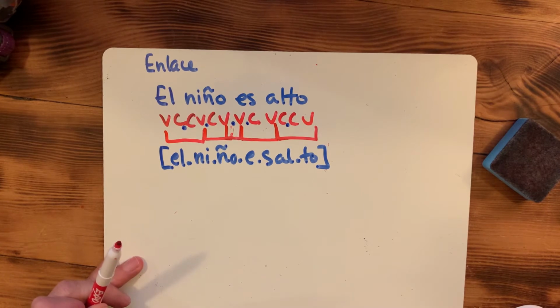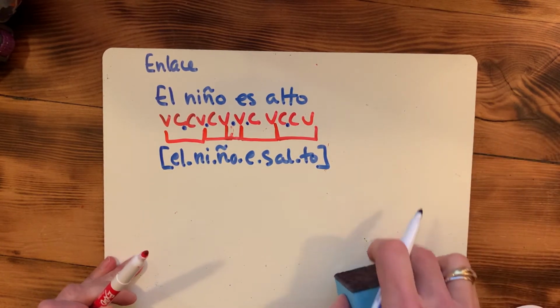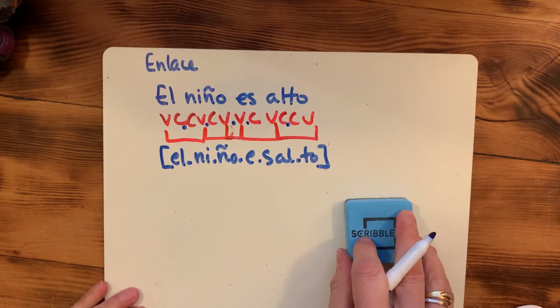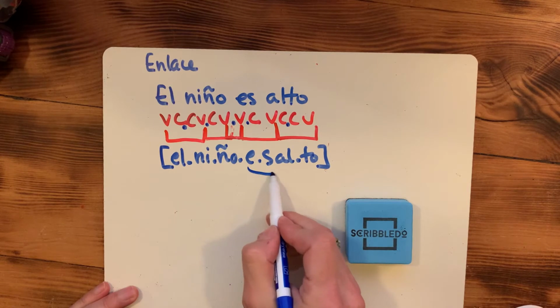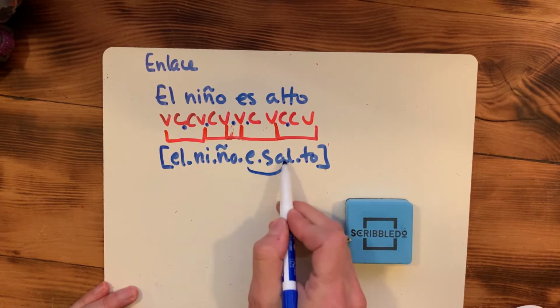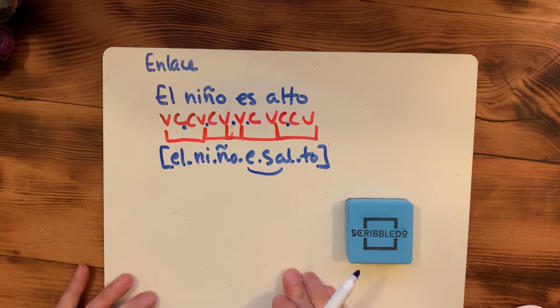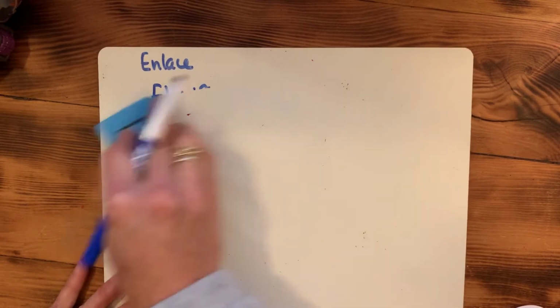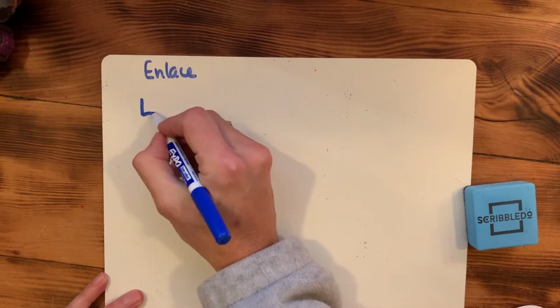Another example that I have here is es un estudiante alto. And I'm going to show you that when you do that enlace, this is what happens, that you kind of lose that boundary between words in Spanish. In English, we don't do it so much. I'll give you one more example that I have in the notes. How about the longer one?